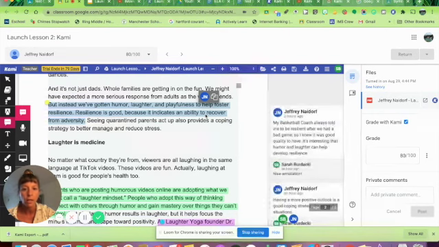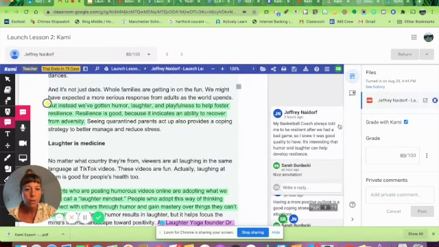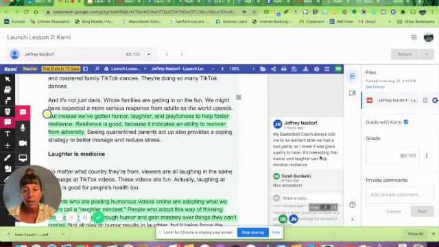If we click here, it says, my basketball coach always told me to be resilient after we had a bad game, so I knew it was a good quality to have. It's interesting that humor and laughter can help develop resilience. And as the teacher, I just wrote nice annotation. This is quality work, and nothing needs to be revised here.